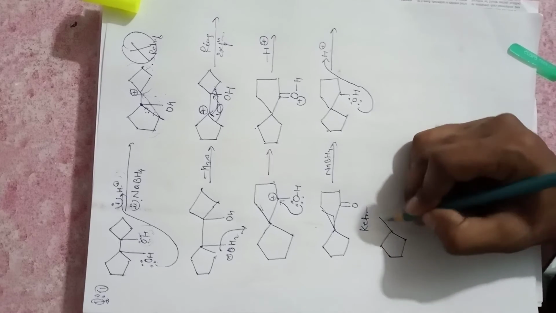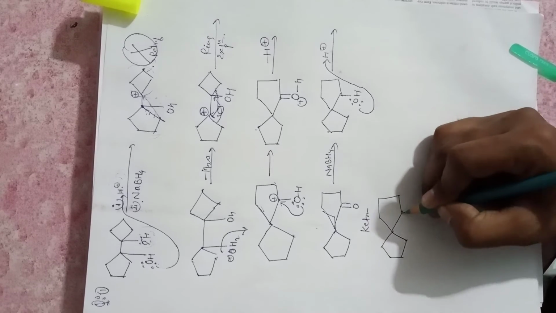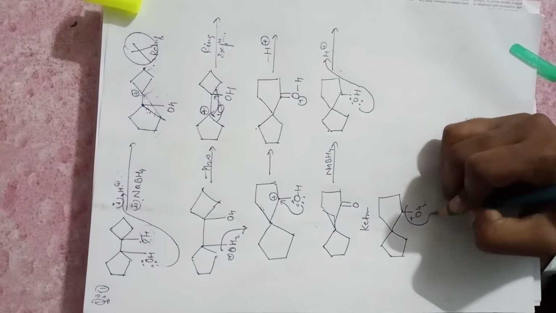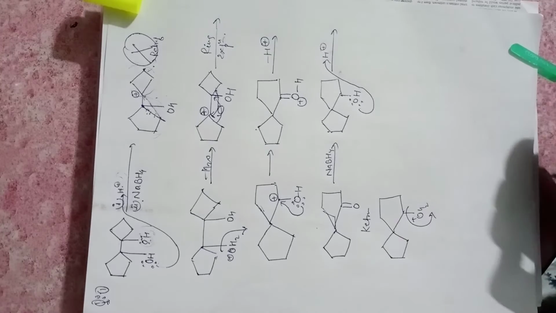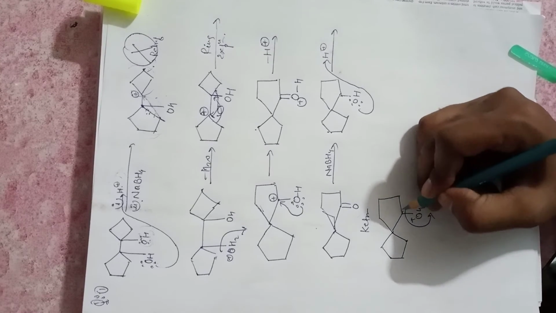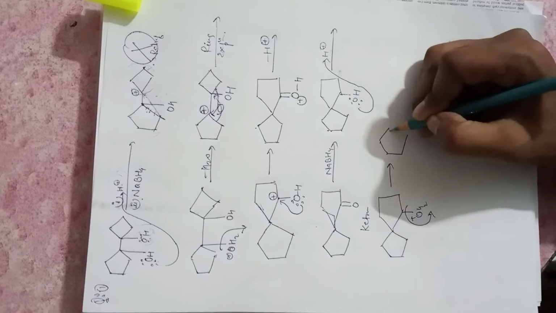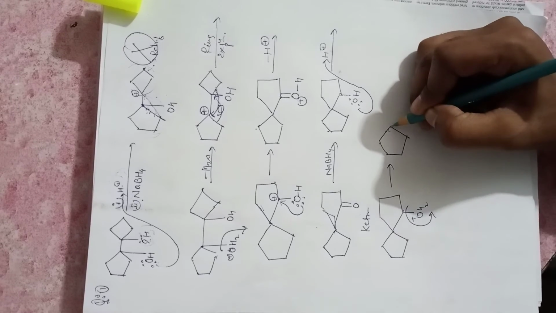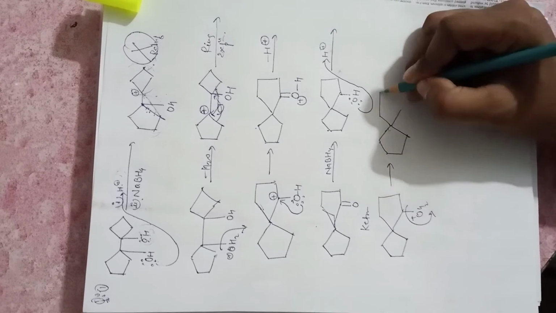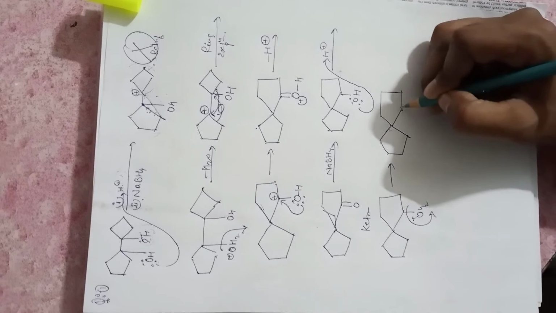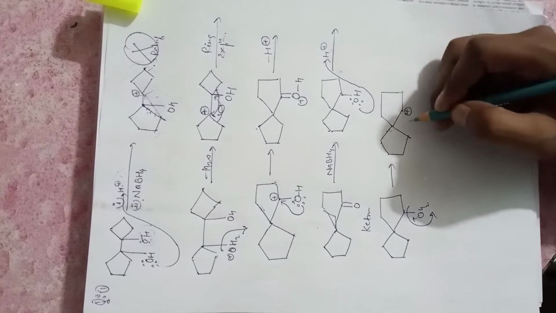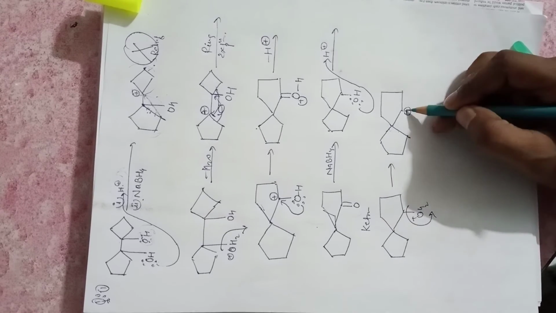what happens is OH2 plus, and here H2O will be removed from here, and the positive charge develops here, and further there is a scope for ring expansion.